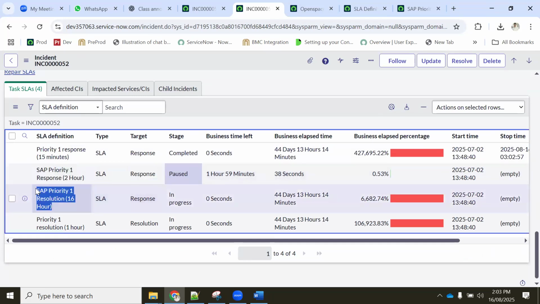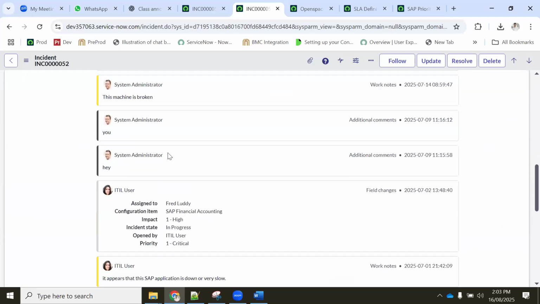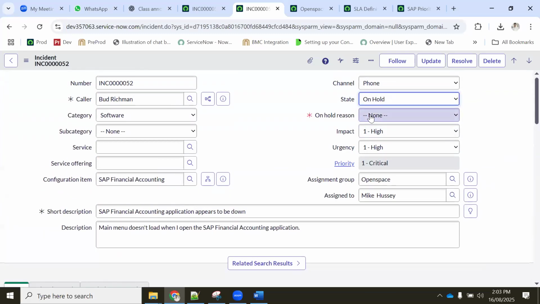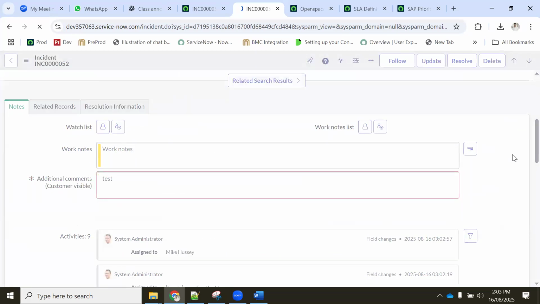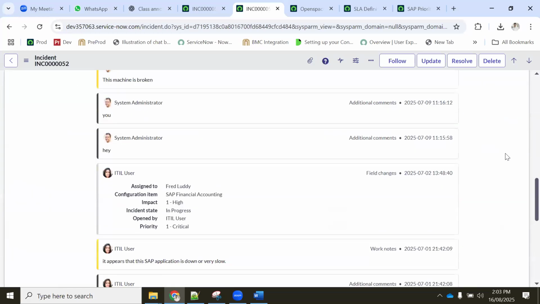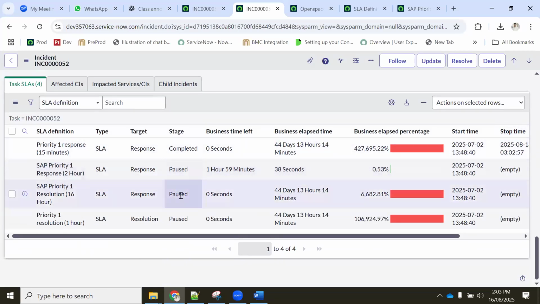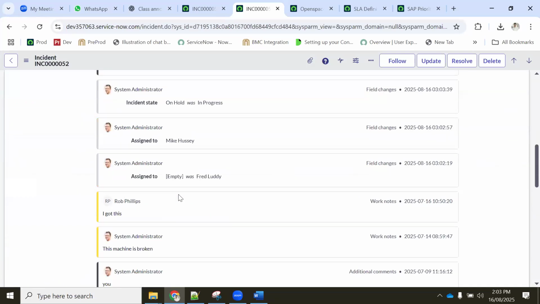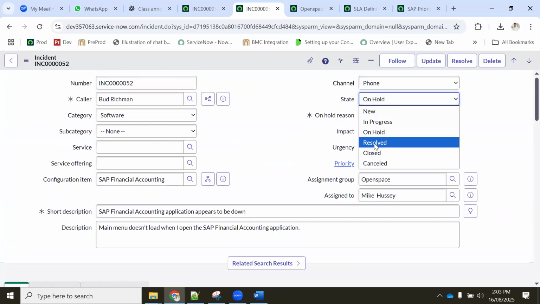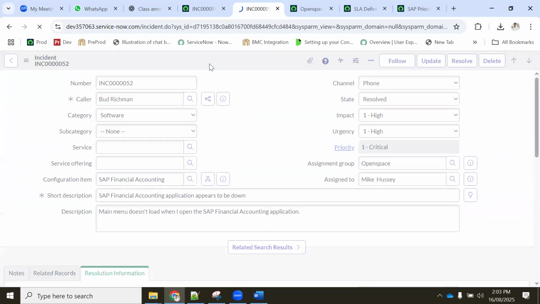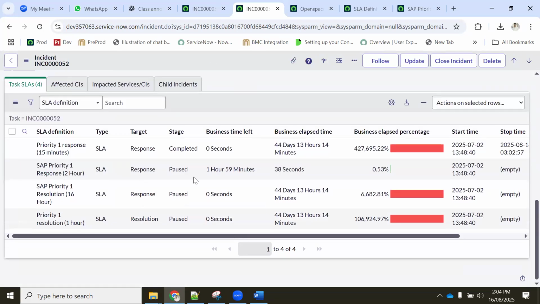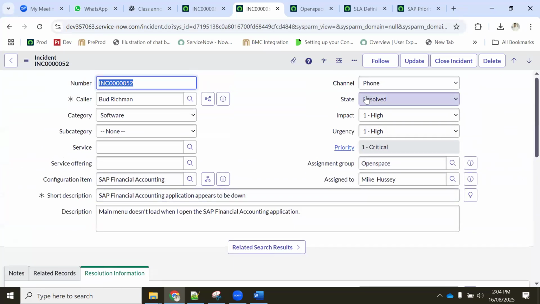Now when will this get paused? Either you have to keep the ticket on hold, so it automatically goes to pause, or if you resolve it also, it will go to pause. See, both have got paused now. Correct. So now when you resolve the ticket again, most of the time you will not close the ticket, you will be resolving it. So when you resolve it, again it will be paused. See, both are paused.